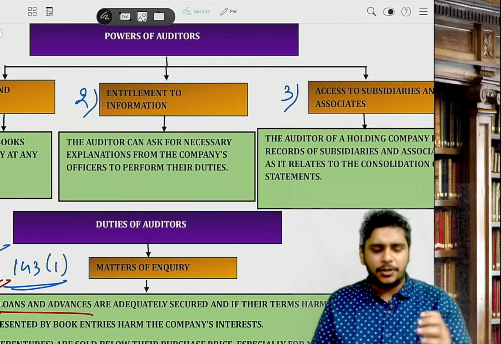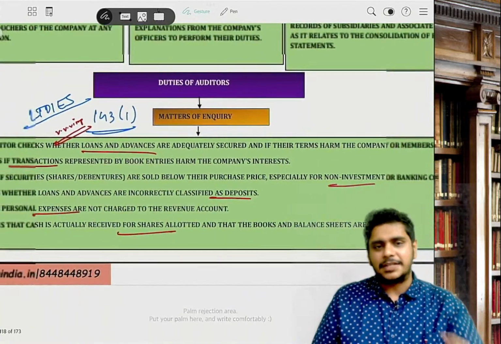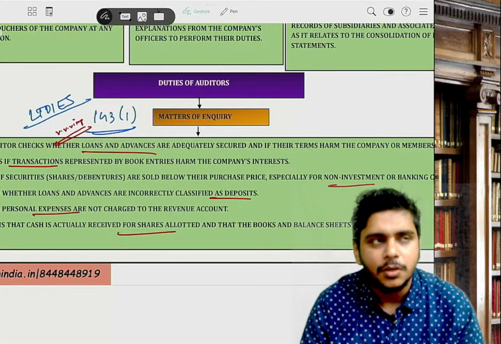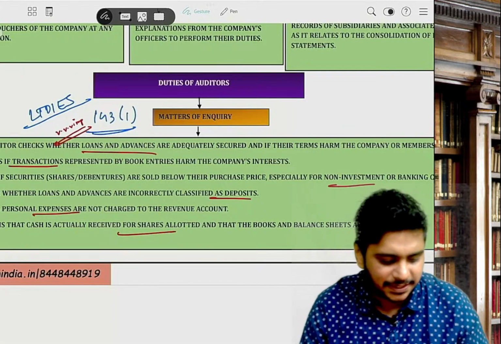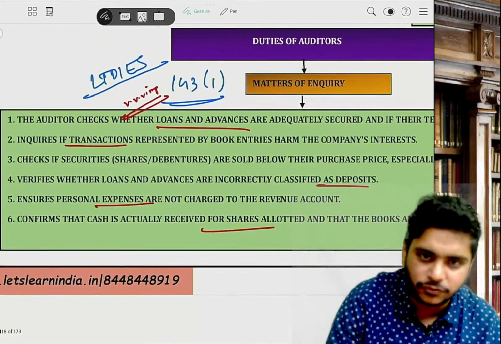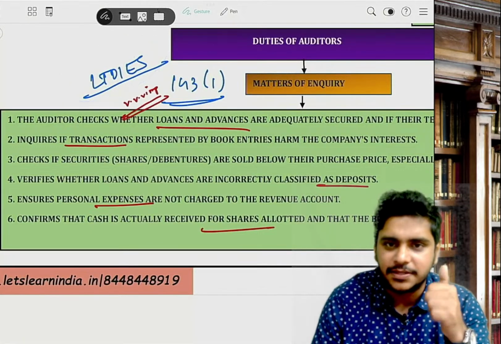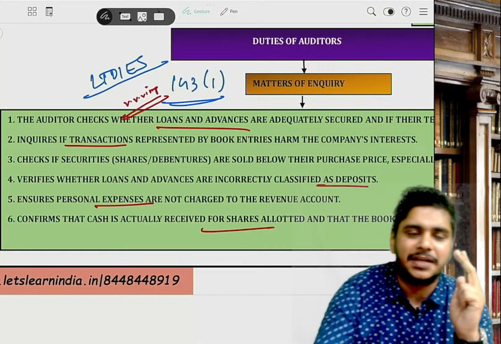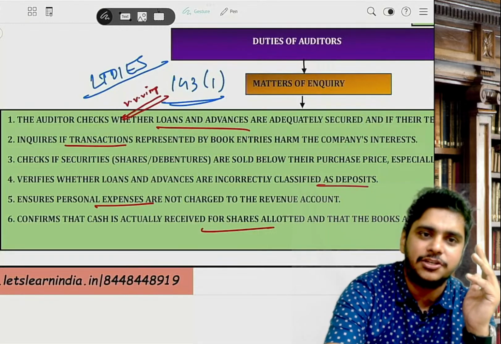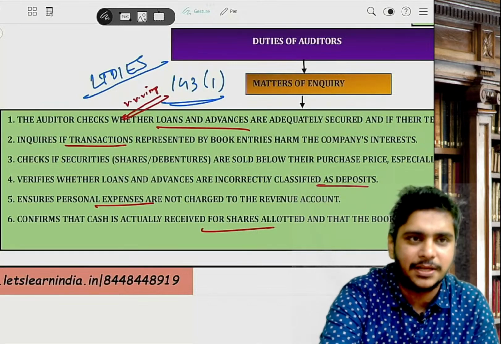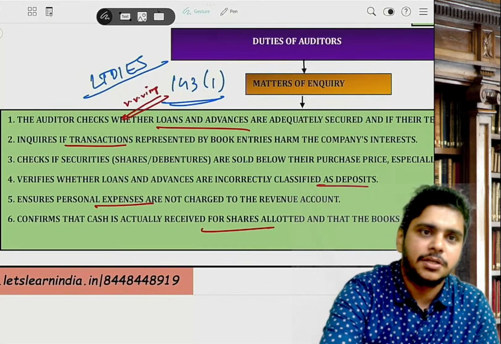Duties are a little more important. Duties of the auditor. There are 3 sections if you see in the notes: 143 (1), (2) and (3). 143(1) is basically specific inquiries. There are 6 areas. The code in the notes you must have seen: LT DICE. L, loans and advances. T, transactions. D, deposits. I, investments. E, expenses. S, shares.